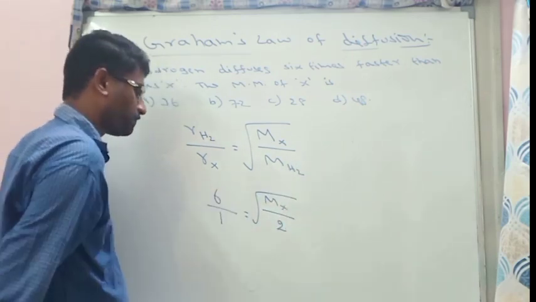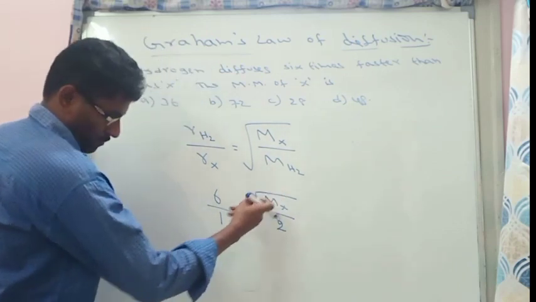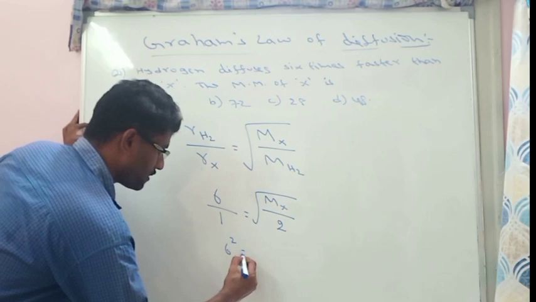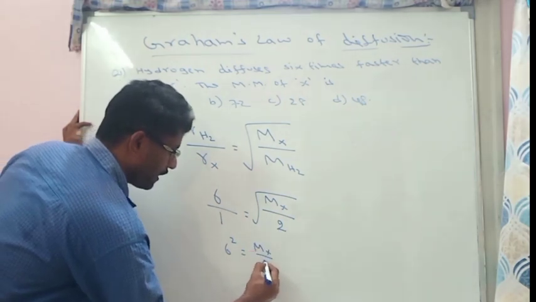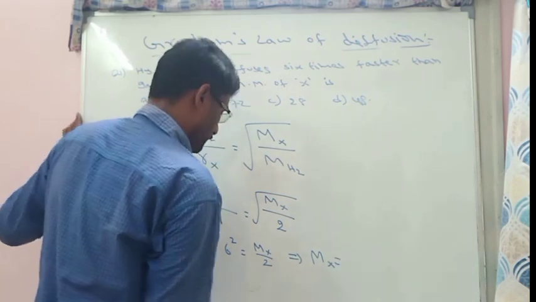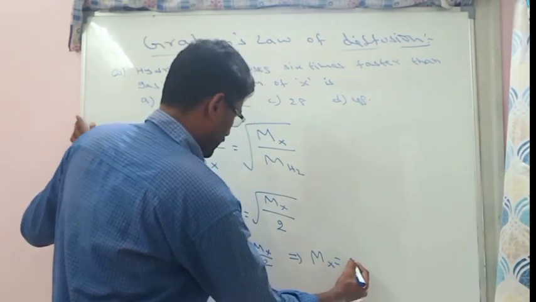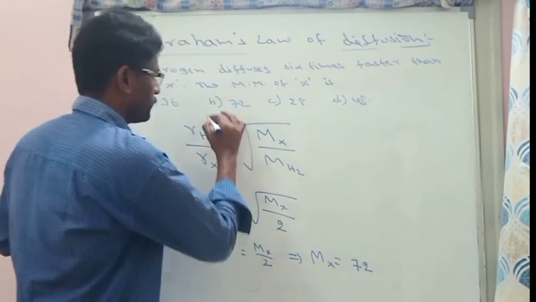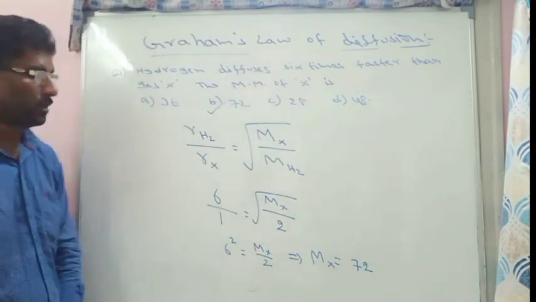So from this, cancel the root by squaring this. This will be 6 square is equal to MX by 2. That means molar mass of X is equal to 6 square is 36 into 2, it will be 72. So 72 is the molar mass of X.